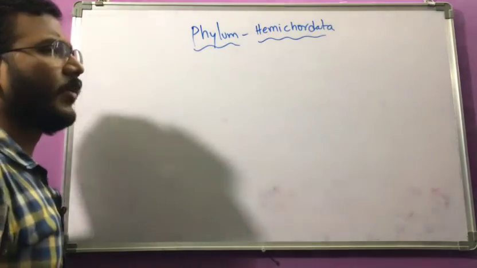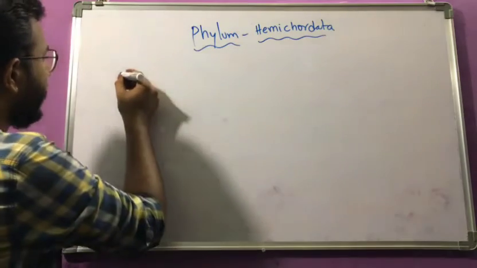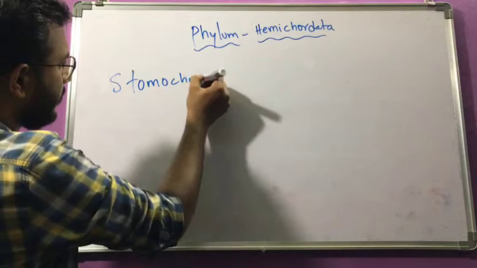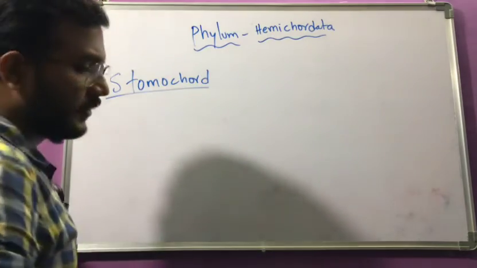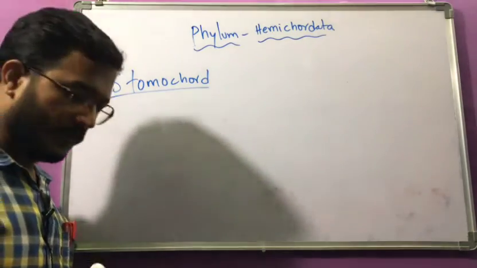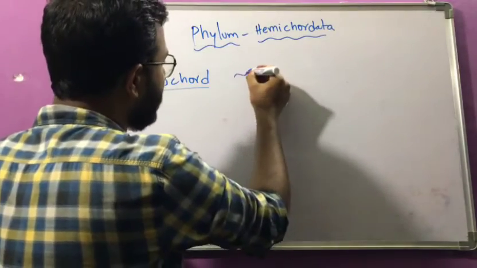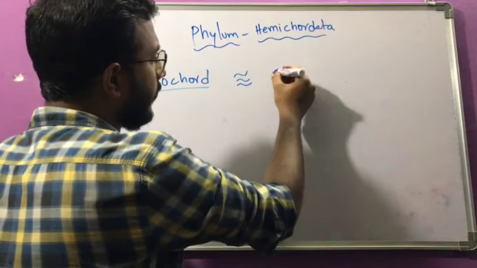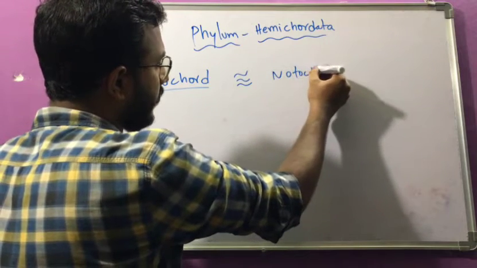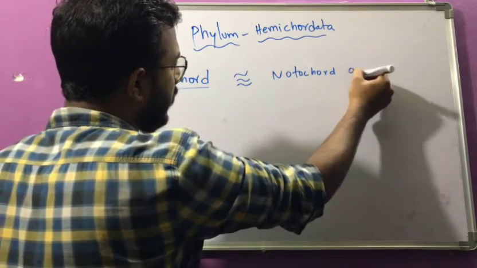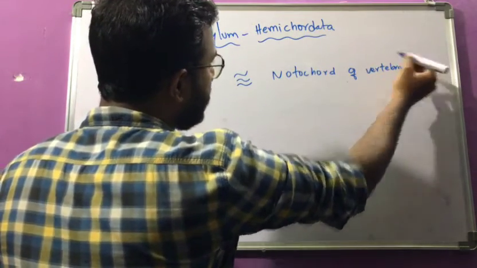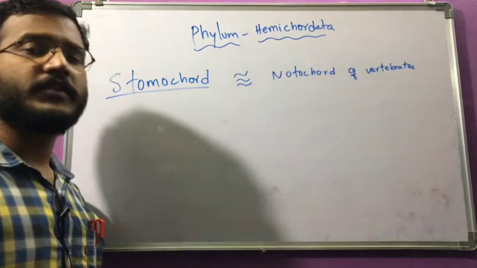Now we will see the special characters. Here we can see a special organ, the stomochord. This structure is believed to be similar to the notochord of vertebrates, because it shares some similar characters with the chordates.